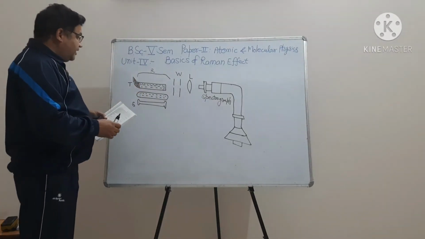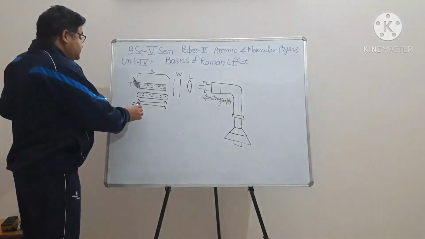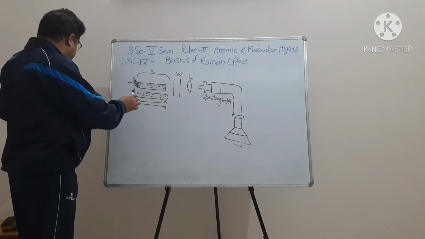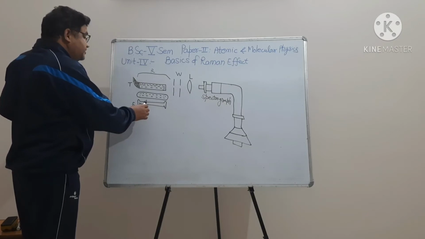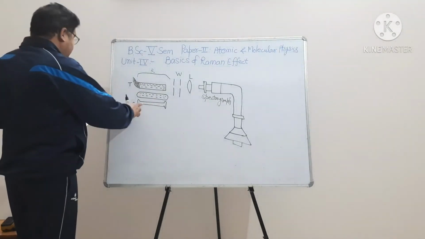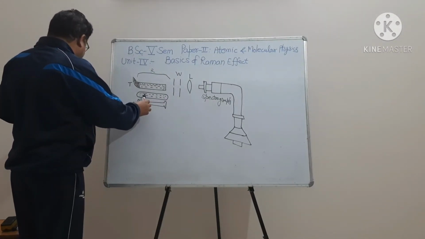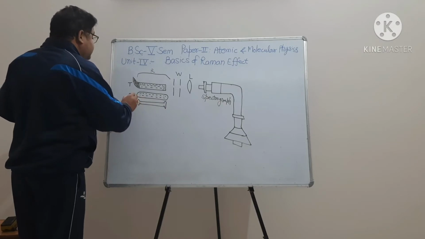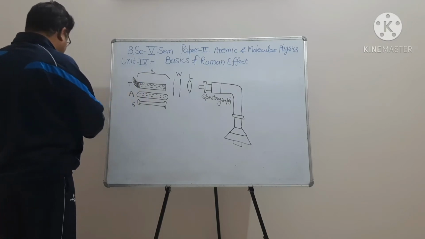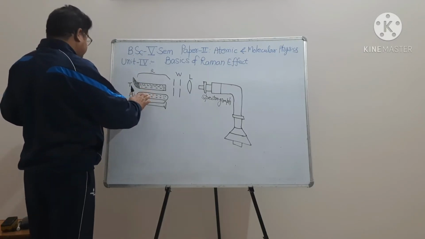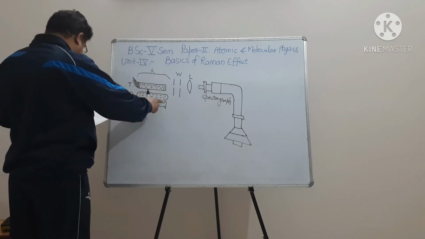A long horizontal arc of mercury, S, acts as the source of light. Immediately above S, there is a glass tube A. This tube acts as a cylindrical lens to concentrate the light around the axis of the tube.